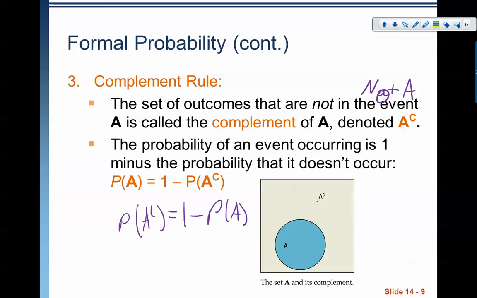And the other way works as well. If I want to know the probability that something doesn't occur, I can take the probability that it does occur and subtract it from 1. And that will give me the probability that it does occur. So the complement rule we can calculate mathematically by doing 1 minus the probability.